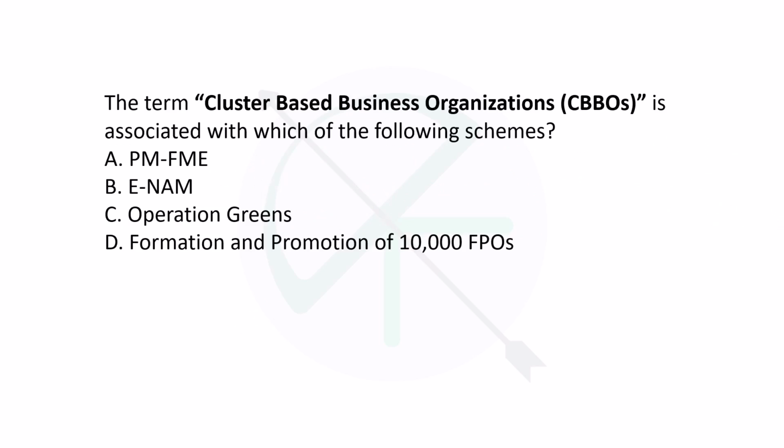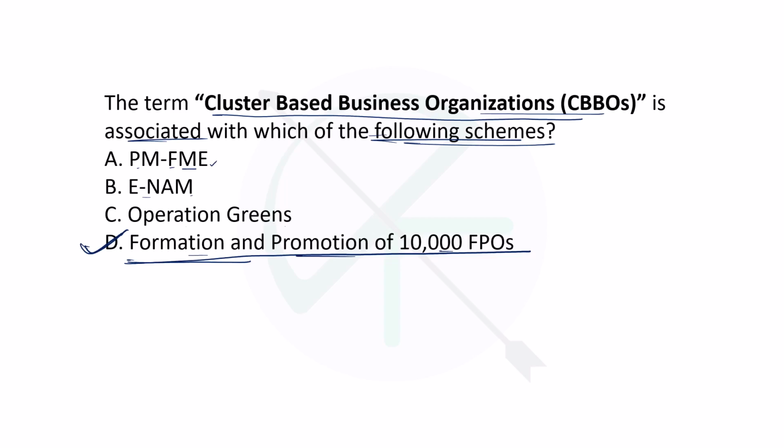Now the next question is, the term cluster based business organization is associated with which of the following schemes? Pradhan Mantri formalization of micro enterprises, then ENAM, Operation Greens, and formation and promotion of 10,000 FPOs. The right option for this question is formation and promotion of 10,000 FPOs. So the government had a scheme for formation and promotion of 10,000 FPOs, and for the formation and mobilization of the FPOs, the main responsibility was given to these cluster based business organizations.